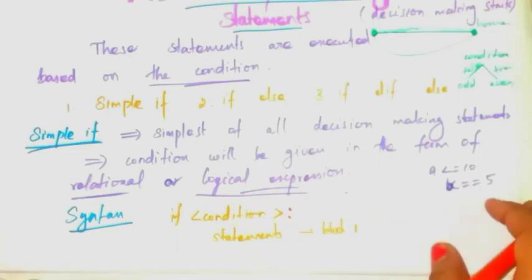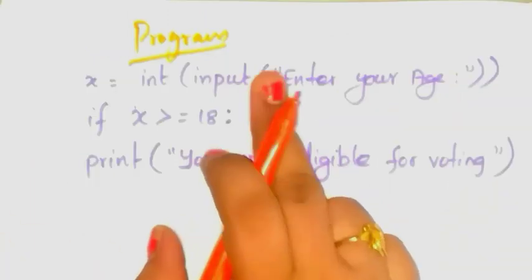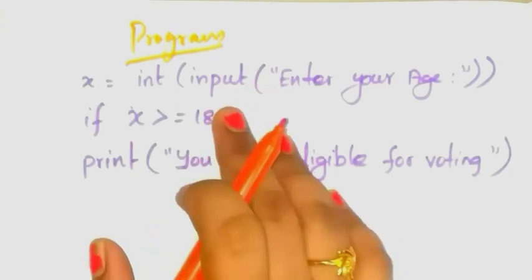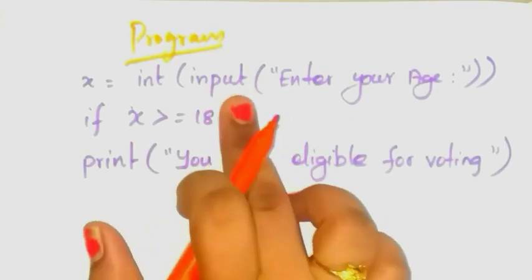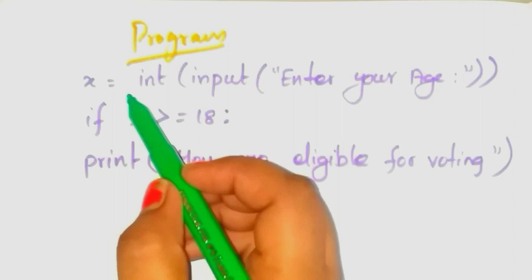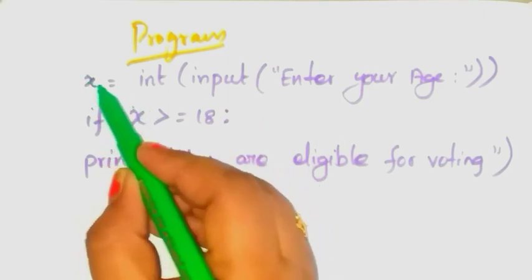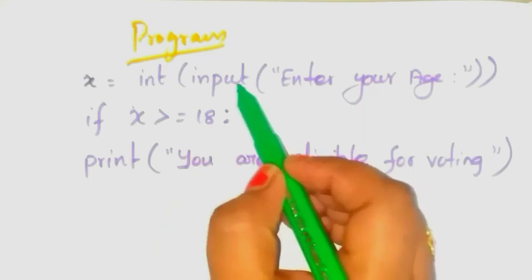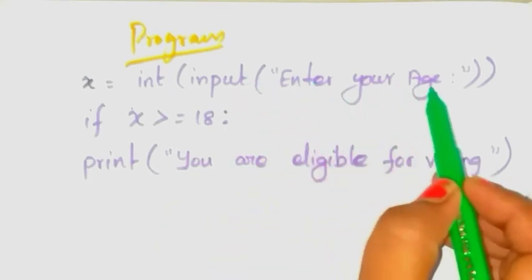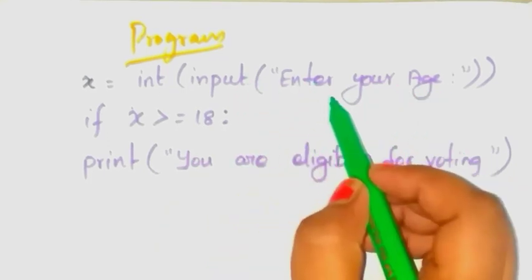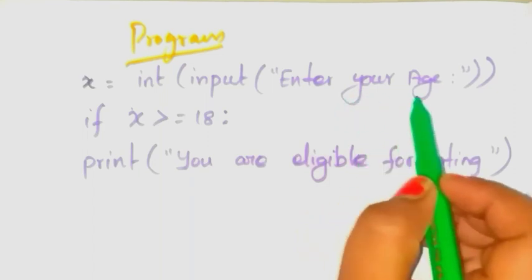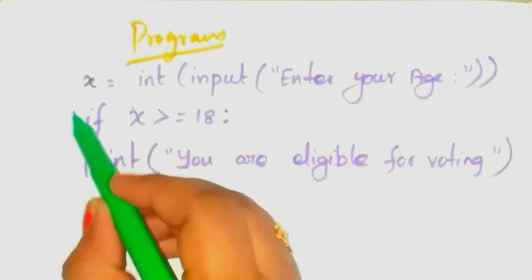Let's see one program. This is the program to check the age and print whether eligible for voting. First the input function is given. x is the variable, and int input, enter your age. The Python interpreter asks you to enter your age. Next the if condition is given here.